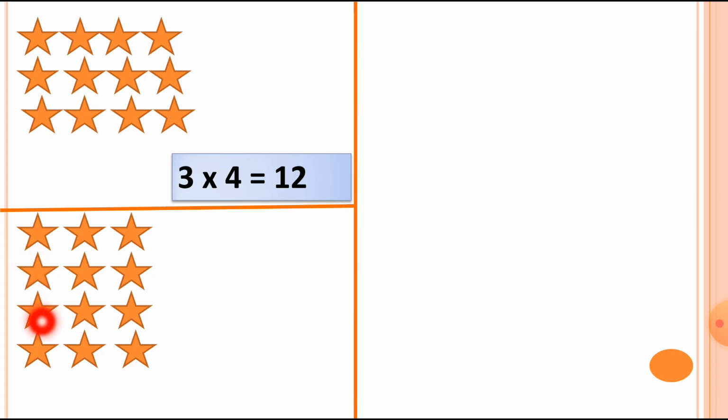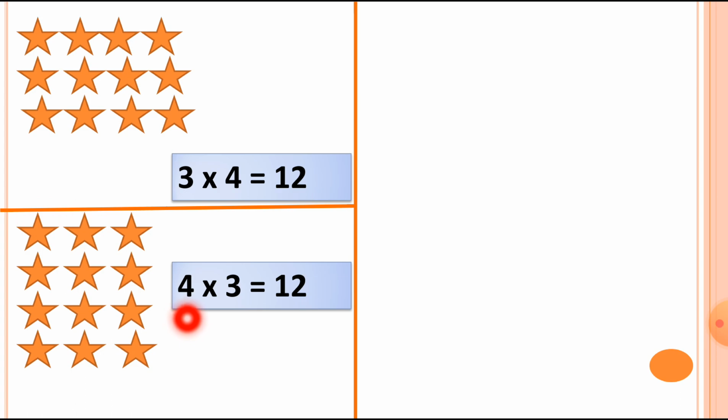Here there are 4 stars. And how many in the sleeping line? 1, 2 and 3. There are 3 stars in the sleeping line. You can see this. This is the standing line stars number and this is the sleeping line stars number. Total there are 12 stars.